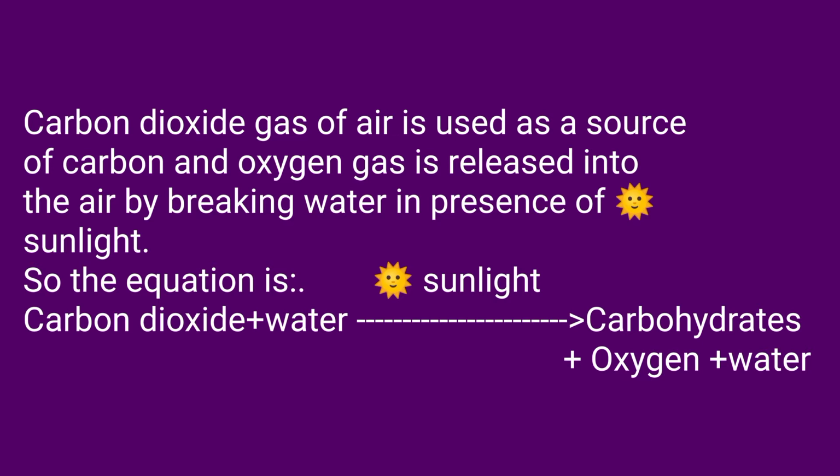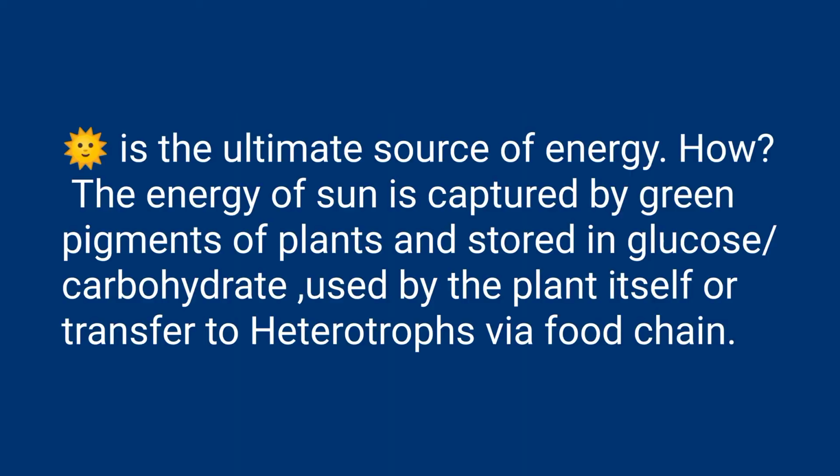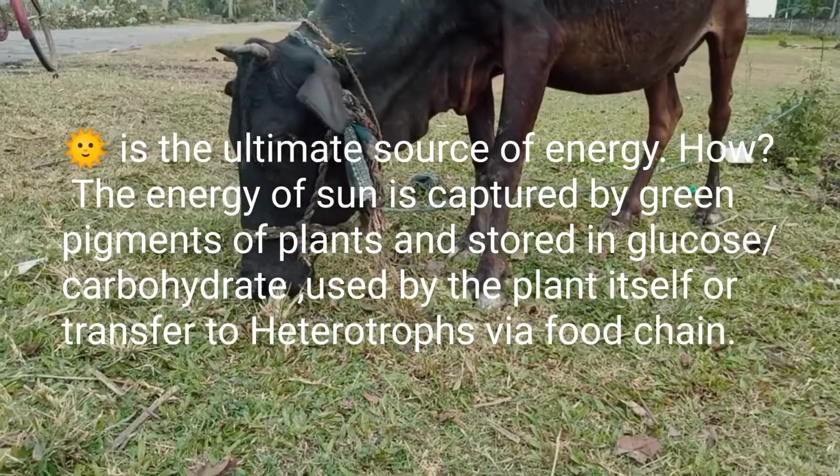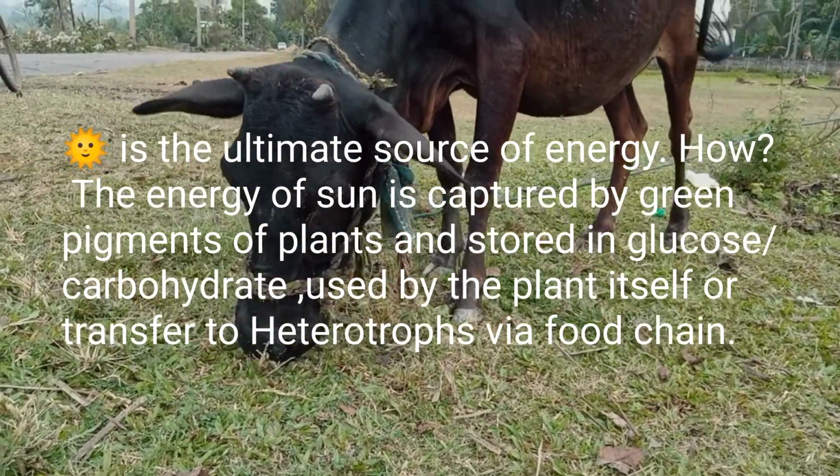Here, by means of the equation, the whole process is shown. Carbon dioxide and water are utilized in presence of sunlight. In response to that, carbohydrates, oxygen and water are produced by the process of photosynthesis. And we know that the sun is the ultimate source of energy.